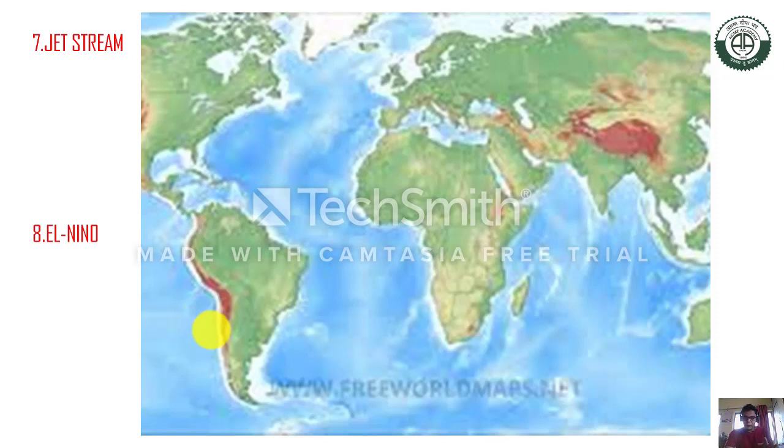Due to this, low pressure is generated there. When low pressure is generated, all the winds come from the Indian Ocean to the Pacific Ocean, and when the El Nino warm current comes to Peru, the western side of South America.